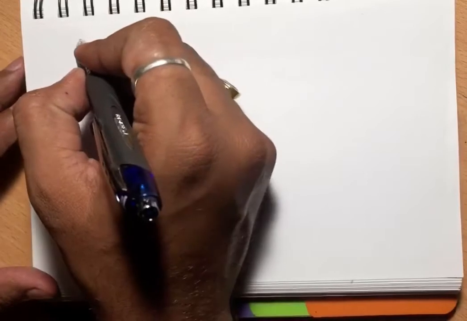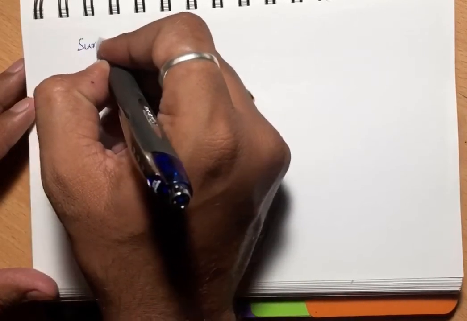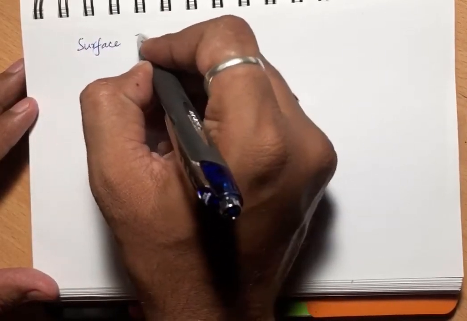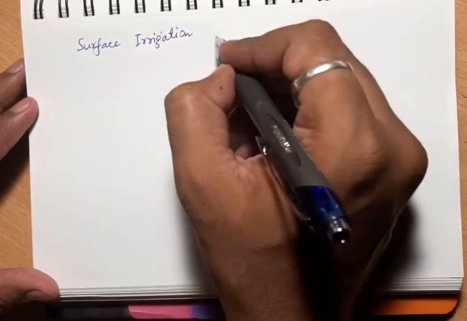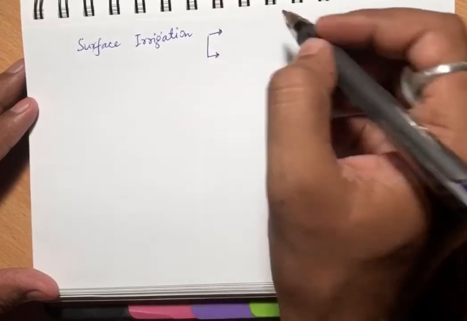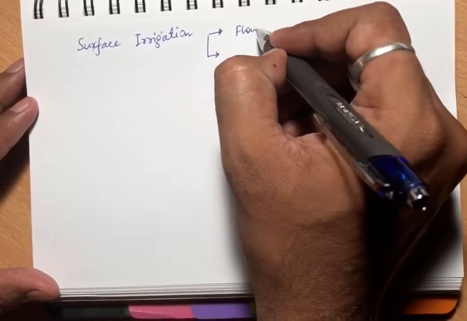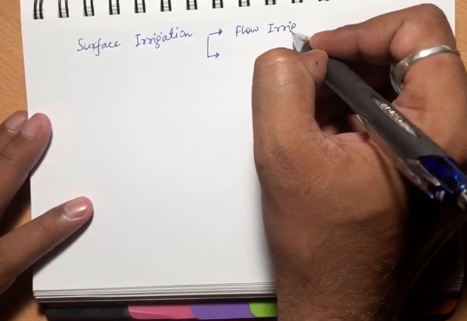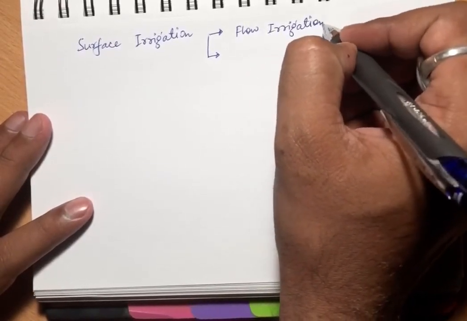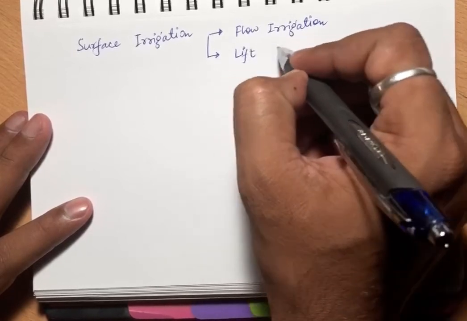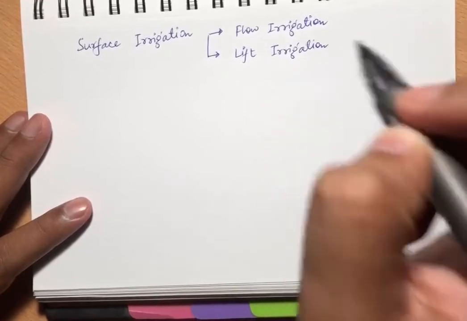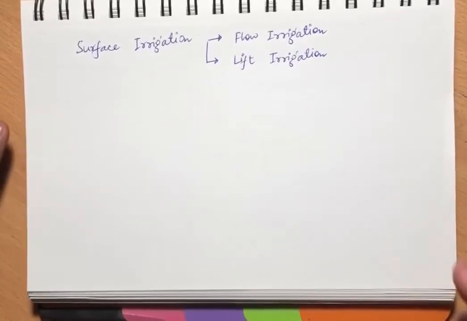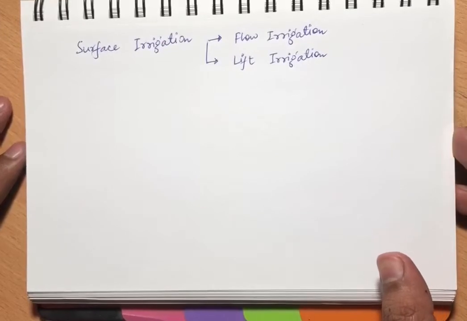So lift irrigation and flow irrigation are the types of surface irrigation.